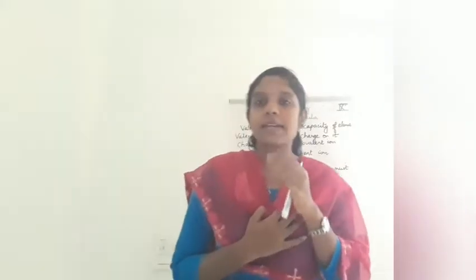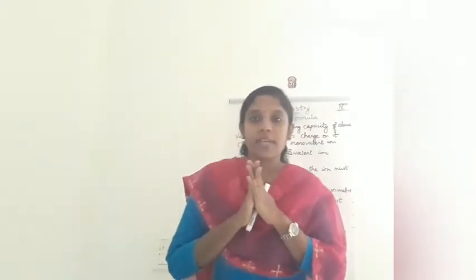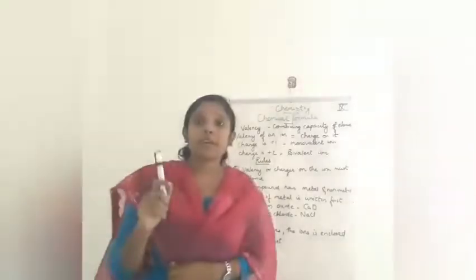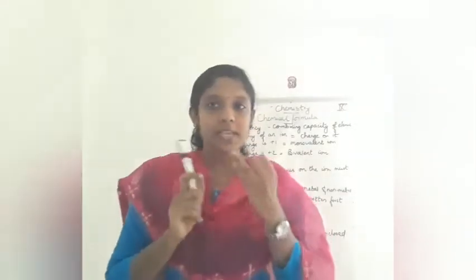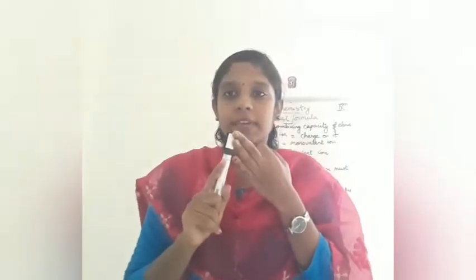Today we are moving on. In the last class we learned about cations, anions, ions, and a short introduction about writing the chemical formula. Today we are moving in detail into how to write the chemical formula. Last class we learned what ions, cations and anions are. Hope you are remembering everything.